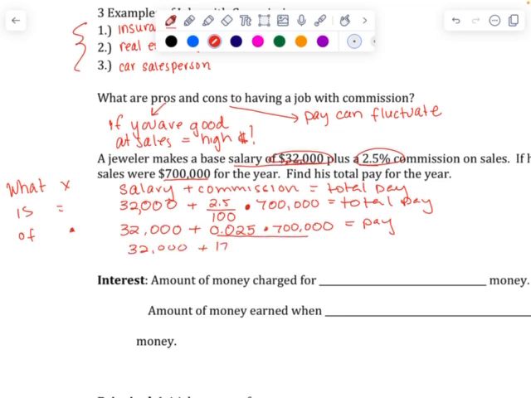That should be 17,500. And finally, if we add, we get $49,500 as the total pay for this jeweler. That's our final answer. Do you see how that percent equation comes back into play, where we think what is 2.5% of 700,000?